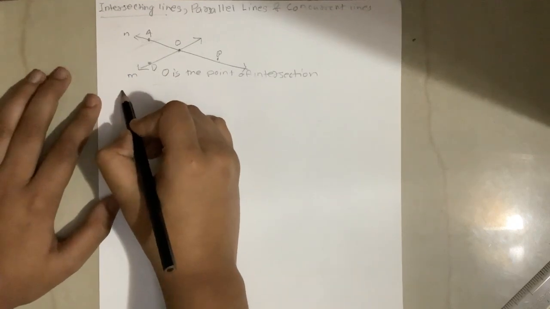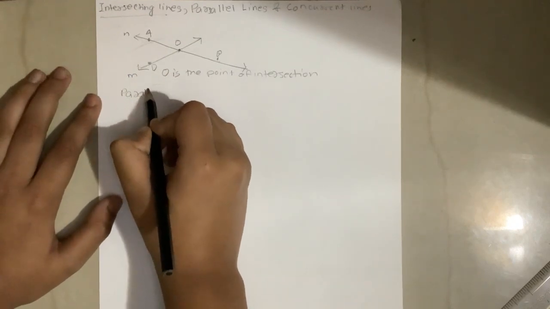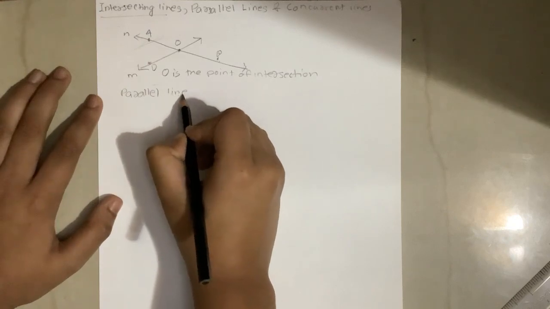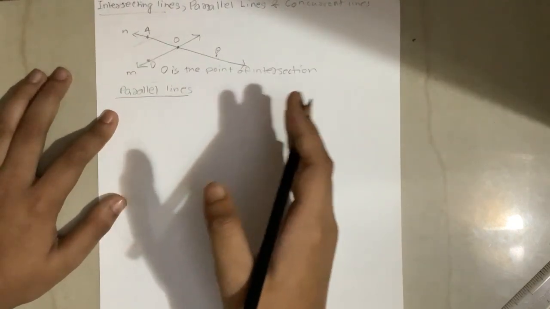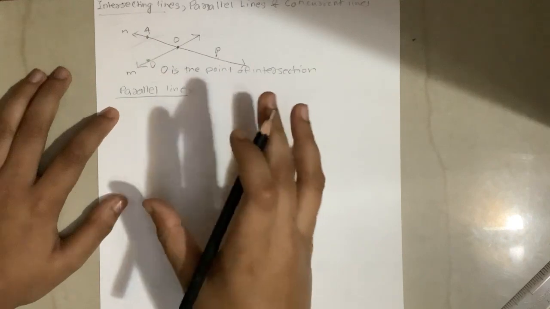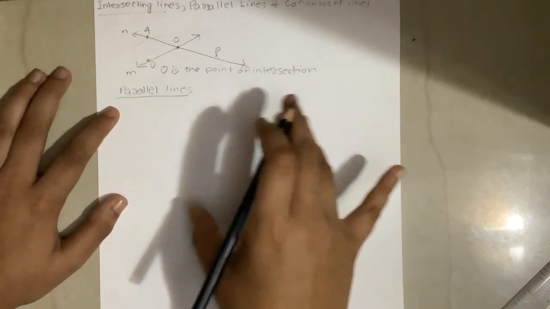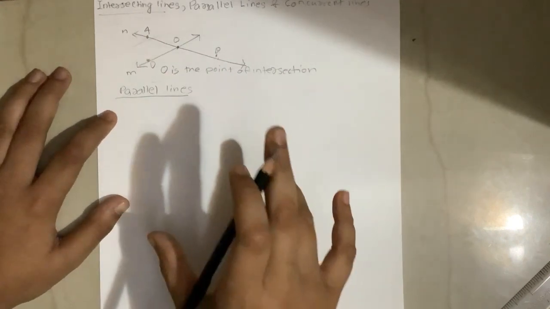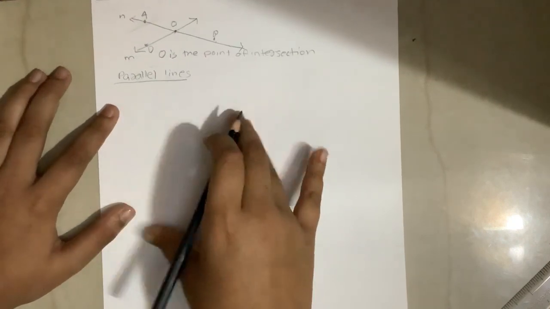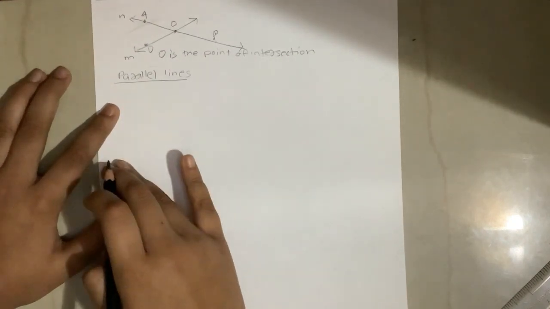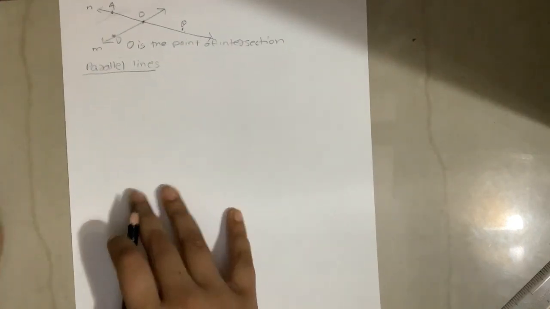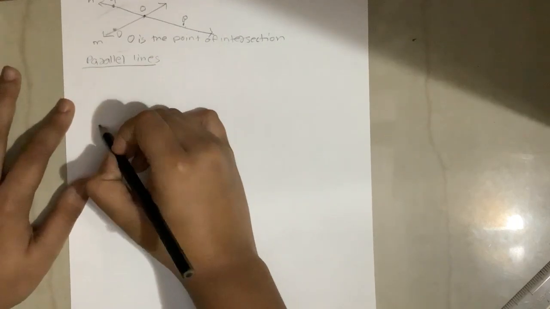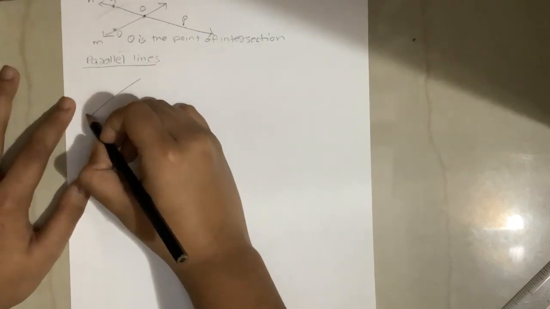Now let's learn about parallel lines. Two or more lines lying in the same plane which have no point in common are called parallel lines. Parallel lines would never meet, even when produced indefinitely in either direction. So suppose we draw this.